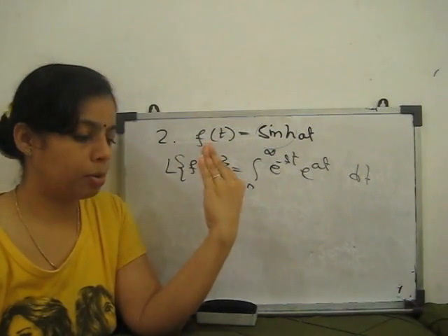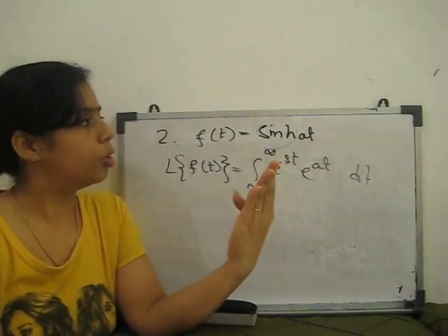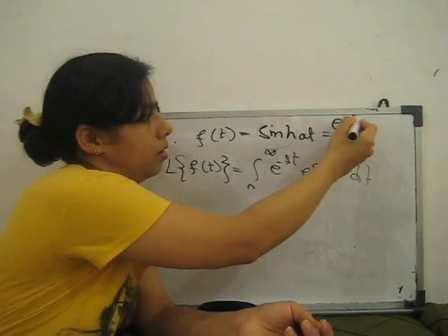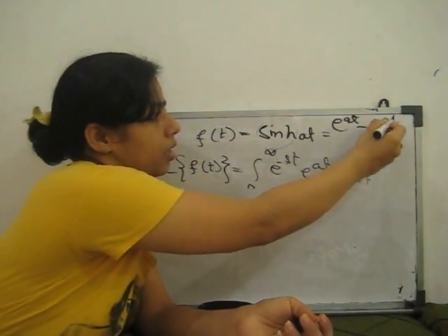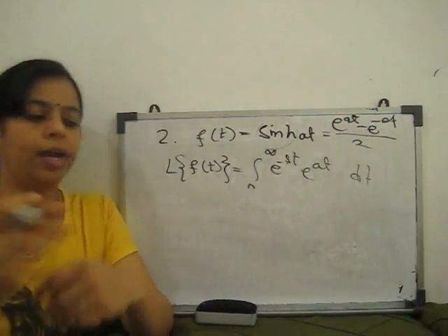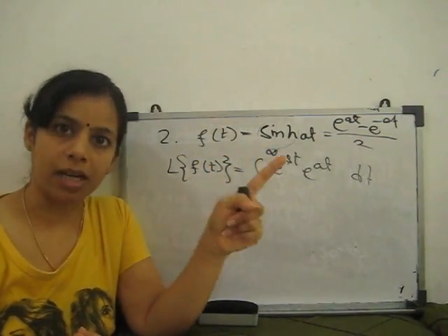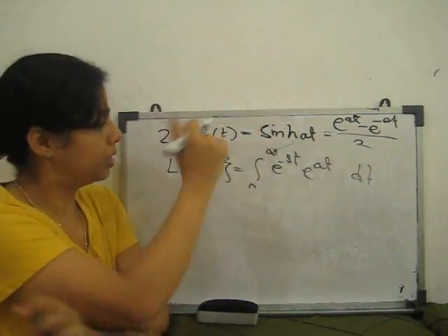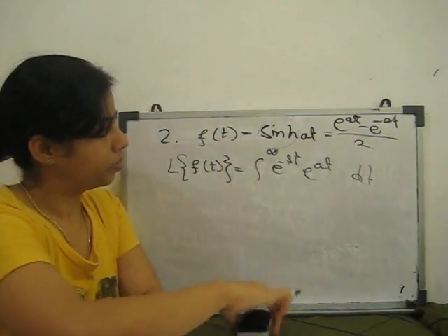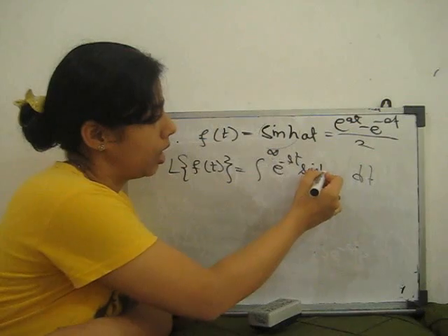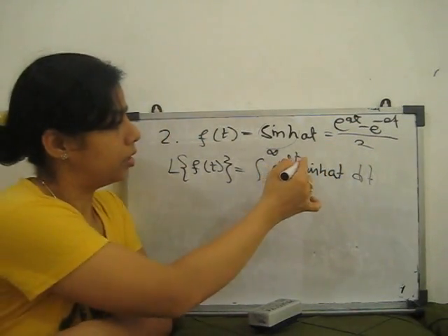You can see sine hyperbolic at is e to the power at minus e to the power minus at by 2, and cos hyperbolic at is e to the power at plus e to the power minus at by 2. So we replace here: our function is sine hyperbolic at.